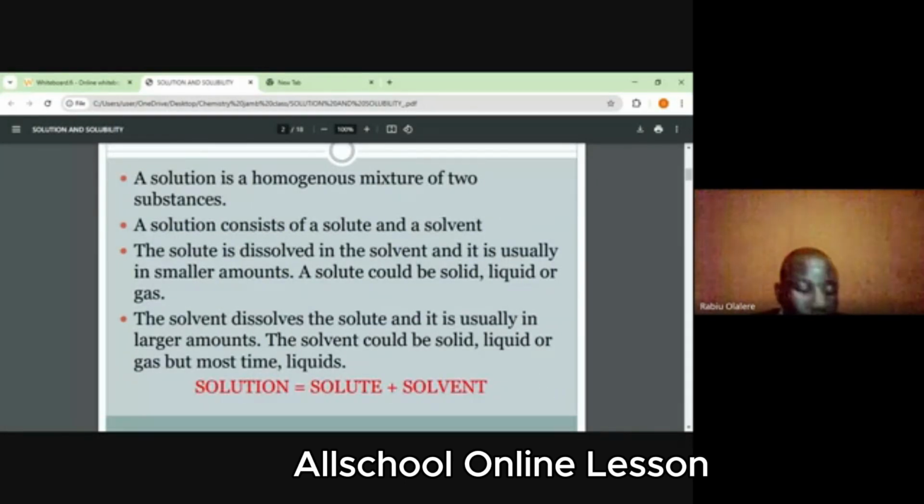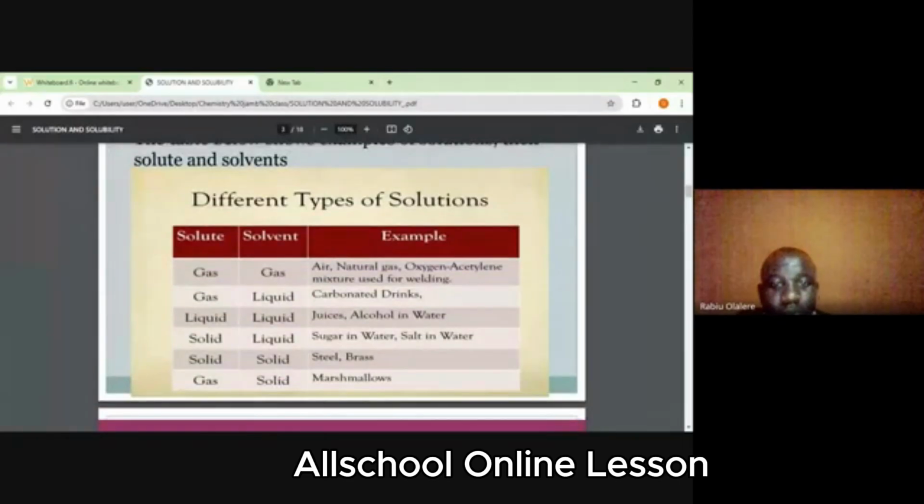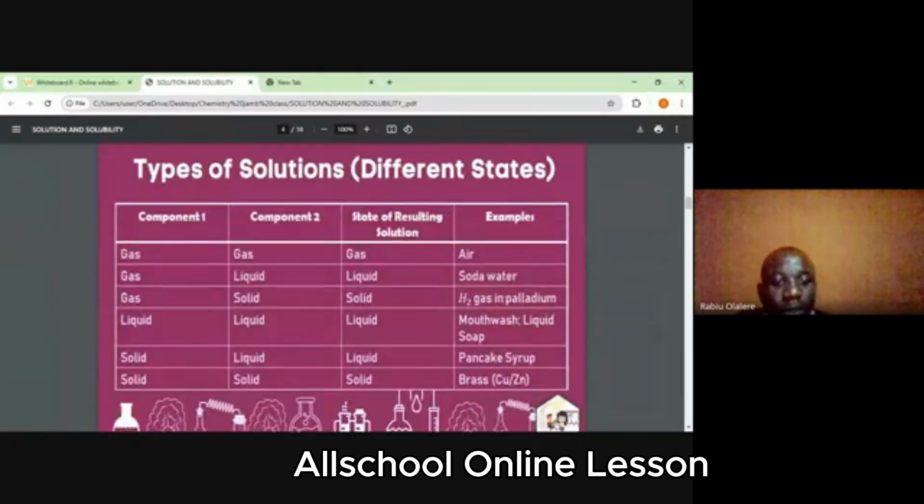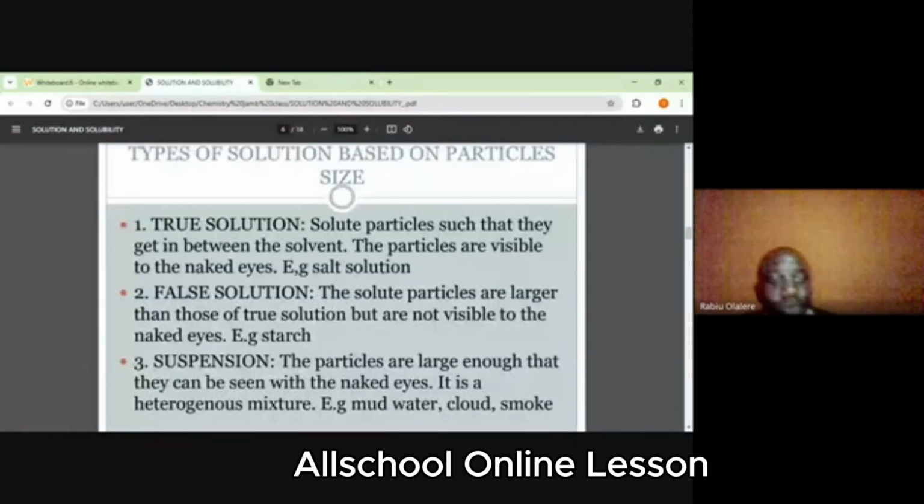So we said the solute could be any of the three states of matter: solid, liquid, or gas, and the solvent could be a liquid, solid, or gas, but most times liquids. So a solution comprises solute and solvent. So we look at the solvent and the solute for different solutions. We looked at some of these yesterday. Then we talked about different types of solution.